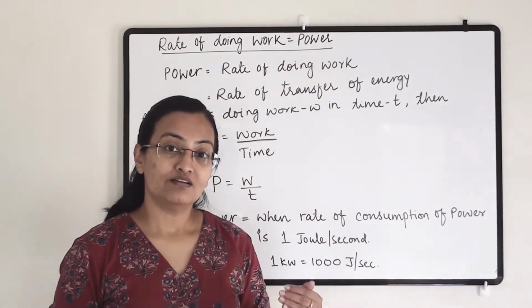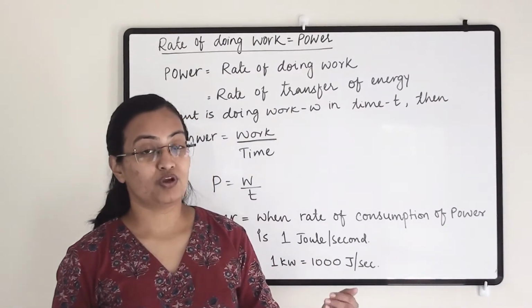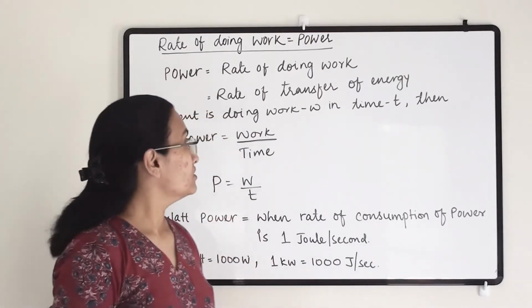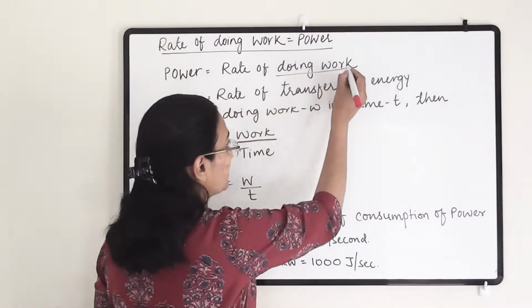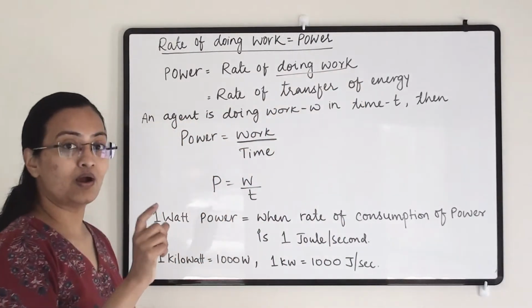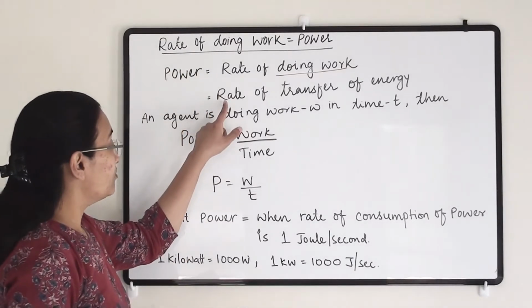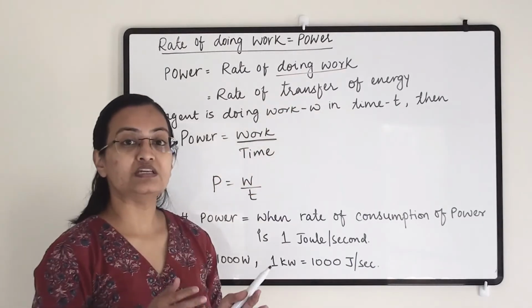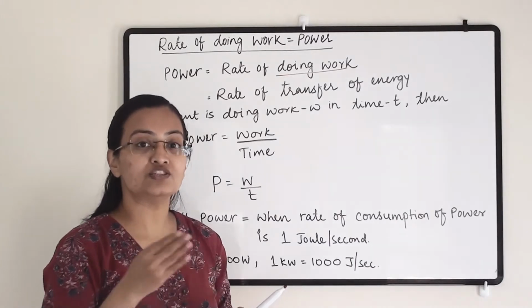If power is more, then the time for that work done is less, because its power is more and its energy is more. So power is equal to the rate of doing work, that is, in how much time period you have completed that work is known as power. Power also means the rate of transfer of energy, because in any case we cannot generate energy, we are always transferring energy.